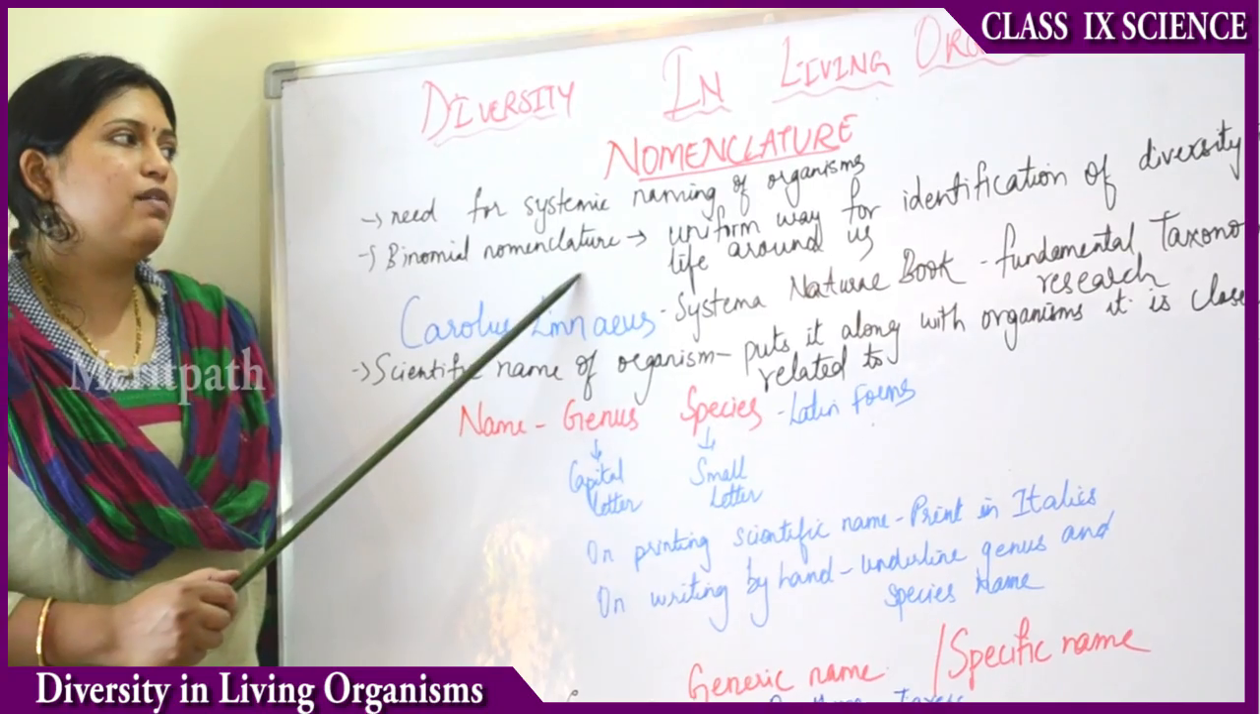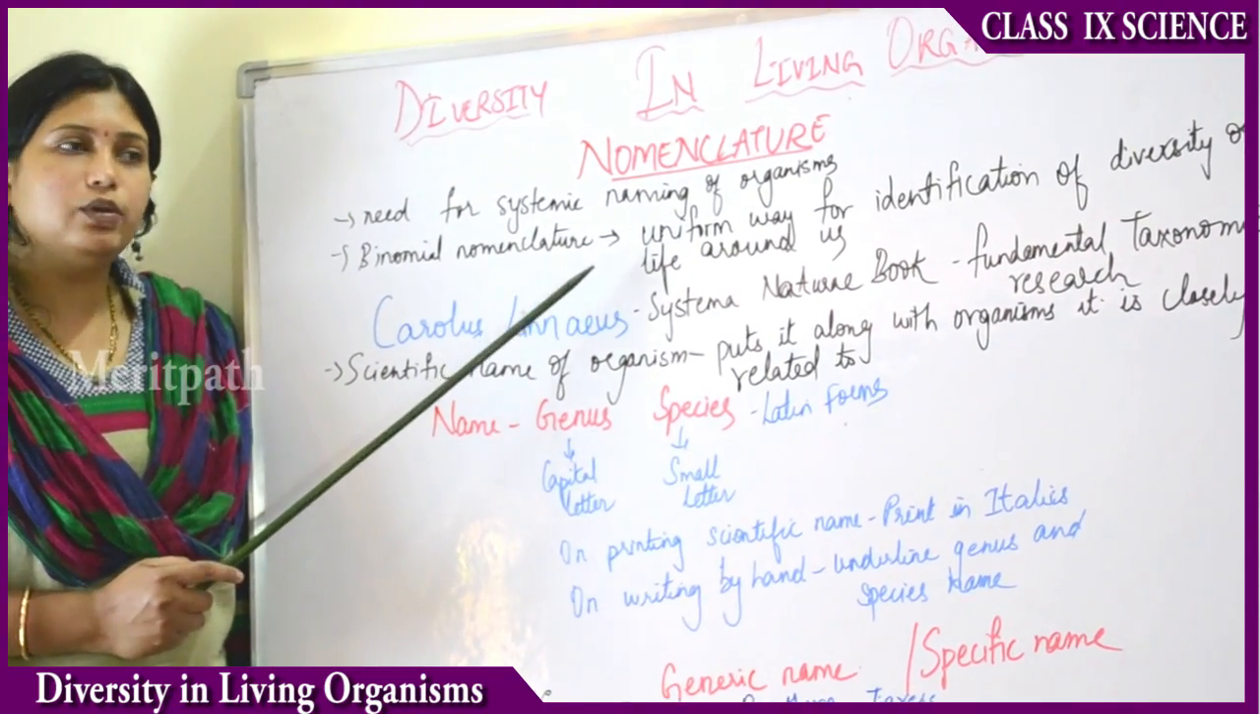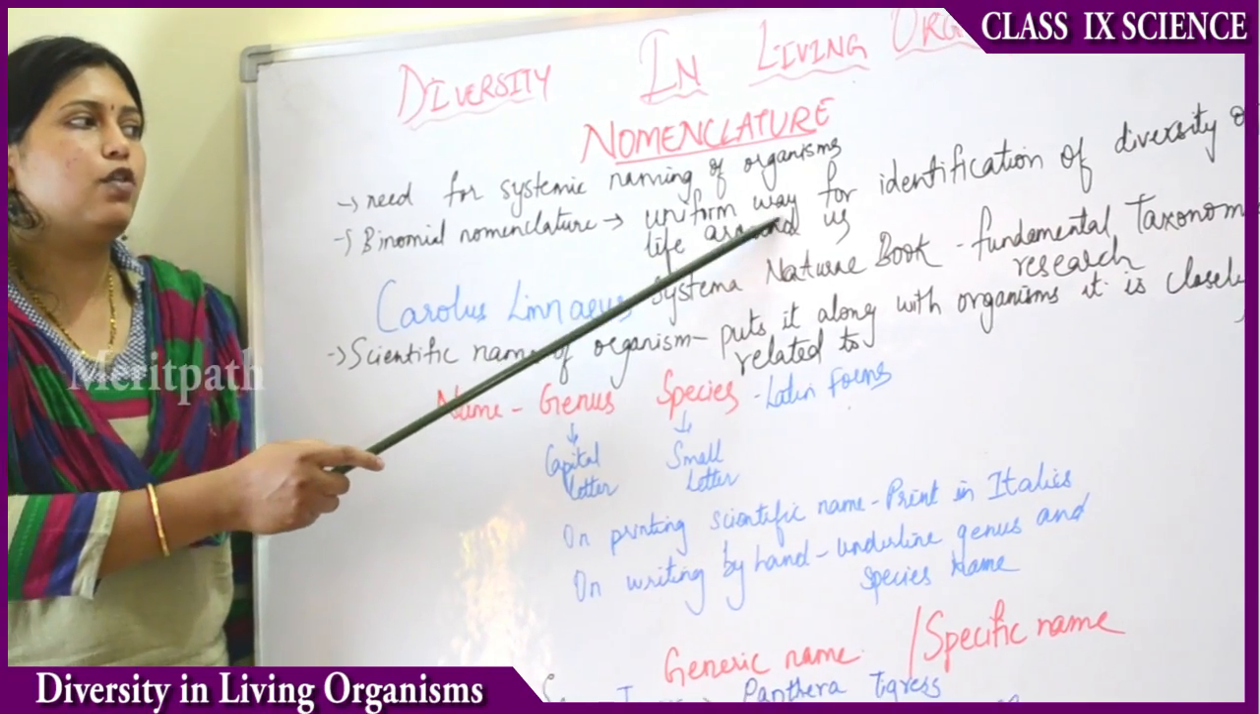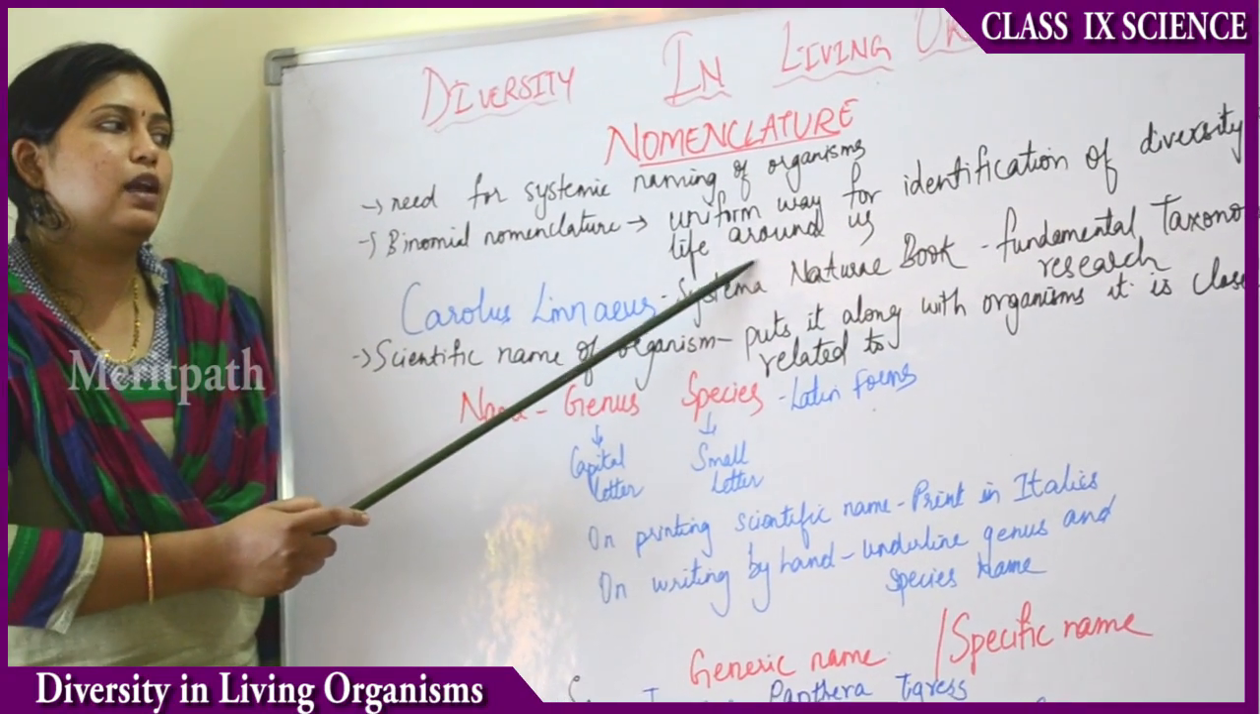So this process of giving a scientific name is called binomial nomenclature. So how does this help? It helps in a uniform way for identification of the diversity of the life around us.